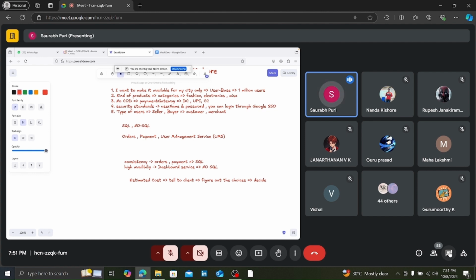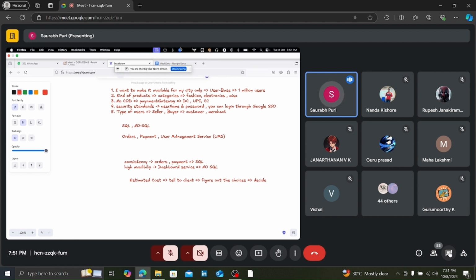If you implement using SQL or NoSQL, you will be having a good website. A little less available website can be made with SQL only, or a little bit more available website but less consistent can be made with NoSQL only, right? So this is up to you. How do you want to cater the database?